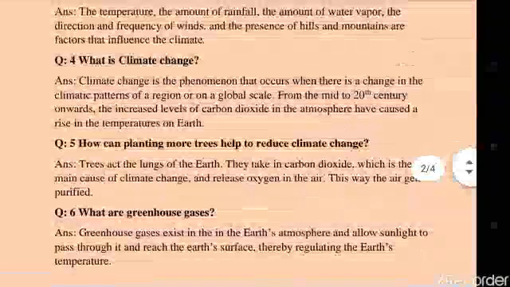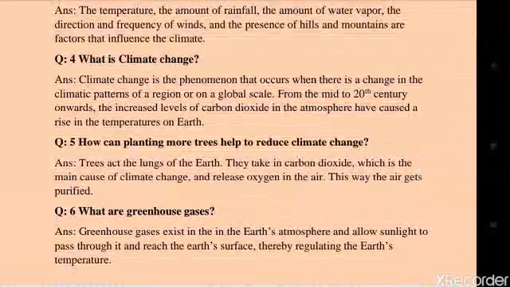Question number 5. How can planting more trees help to reduce climate change? Trees act as the lungs of the earth. They take in carbon dioxide, which is the main cause of climate change, and release oxygen in the air. This way the air gets purified.